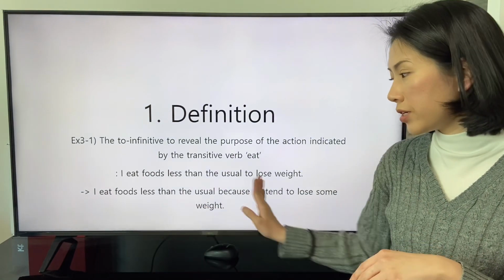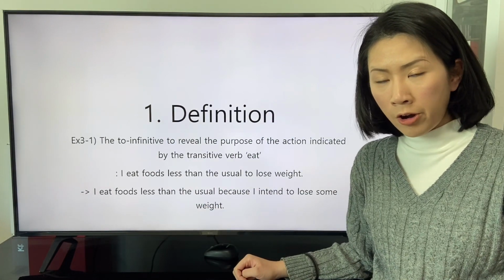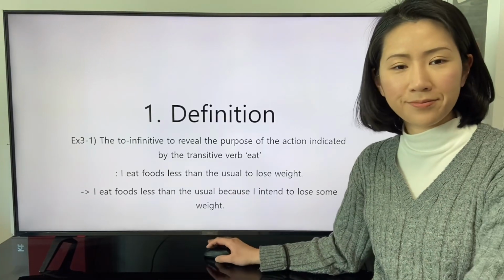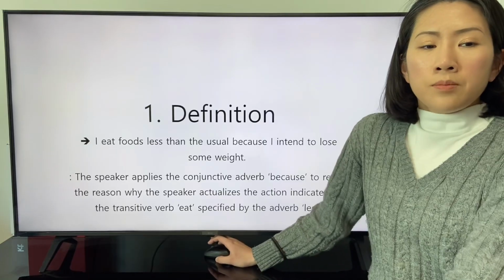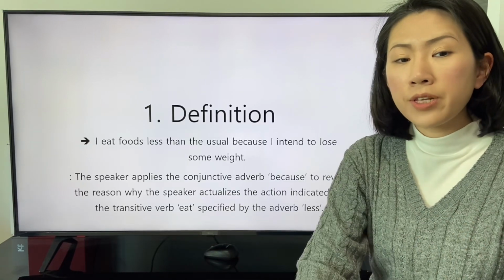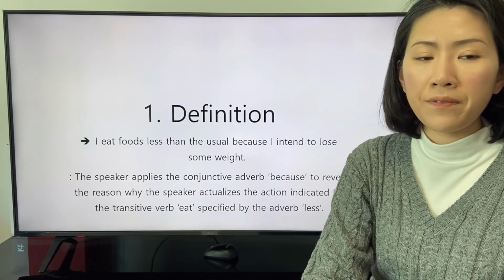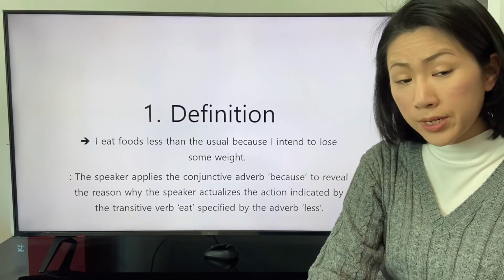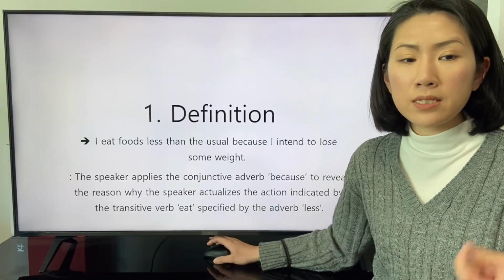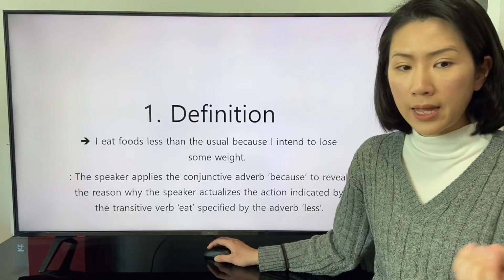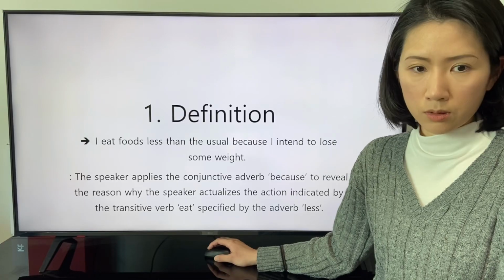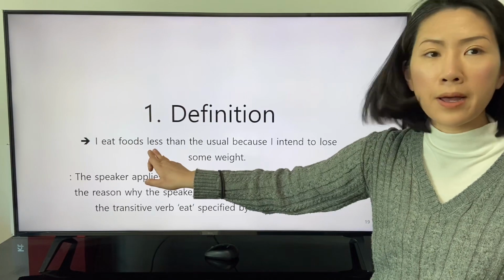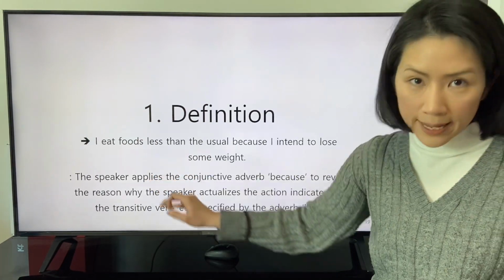The two clauses are linked by the conjunctive adverb because. The speaker applies the conjunctive adverb because to reveal the reason why the speaker actualizes the action indicated by the transitive verb eat, specified by the adverb less. The definition of the transitive verb eat is already specified by the adverb less.